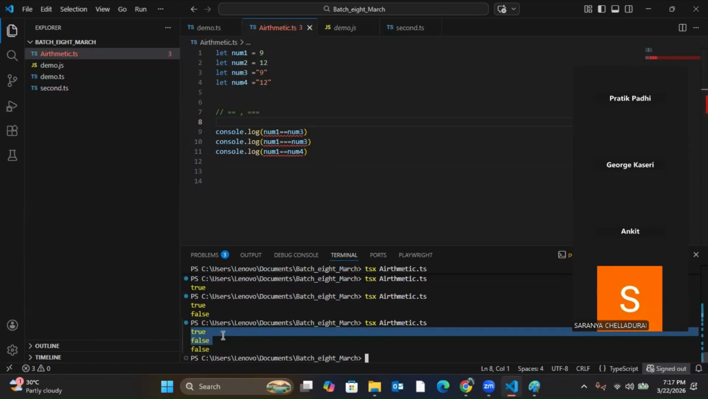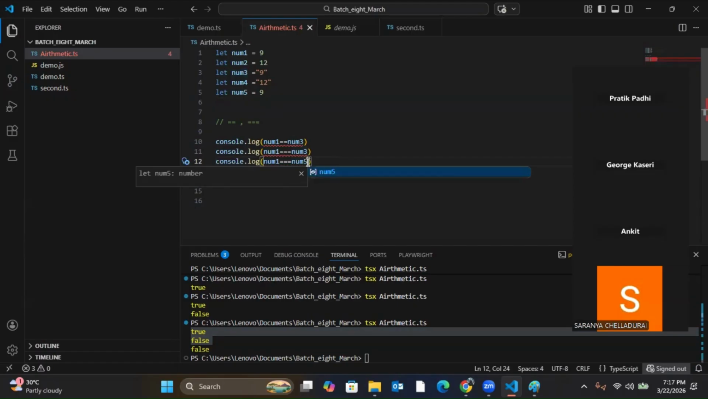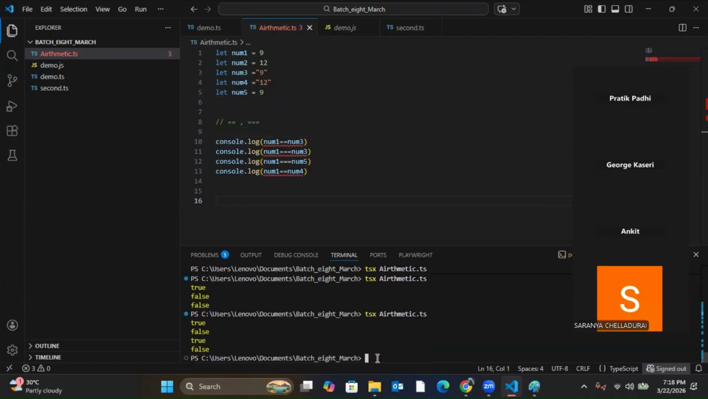So it has to be an exact match of value and data type, both. So if I define something with the same data type and value, now if I do this, it will give me true. See, the third one is true. Why? Because both the data type and the value are the same.